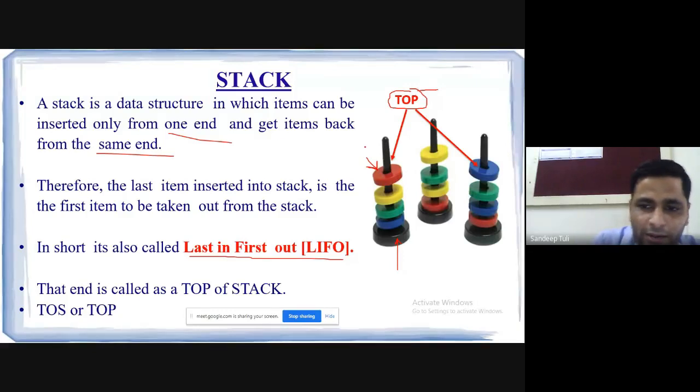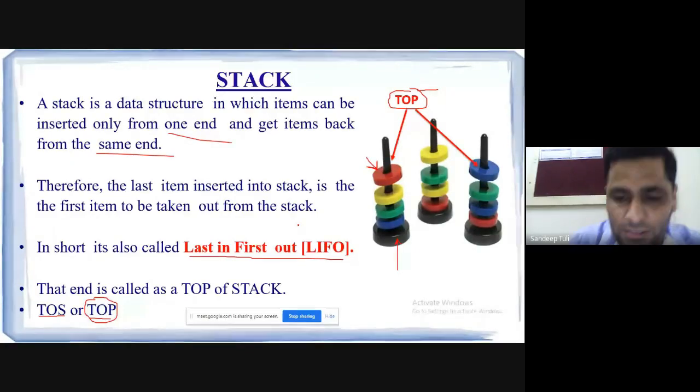So the top, the end from which we can insert and from which we can remove the element, is known as the top of the stack. Is it okay? In some books you will get the term TOS, which is a short form of top of stack, or simply we can also use the word top, which also represents this end from which we can insert or remove the element. So either of these words you can use. Most probably we will use TOP for our stack data structure for our learning.